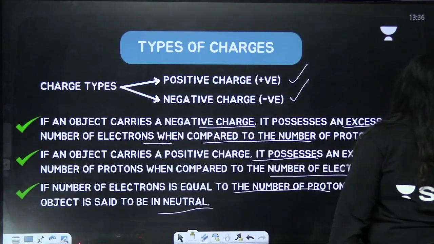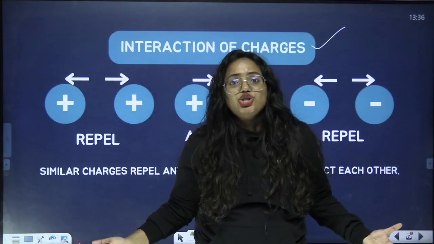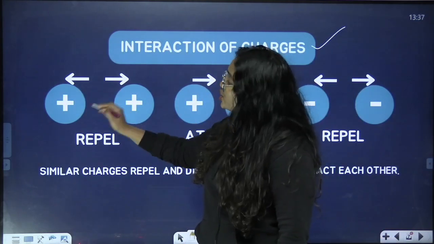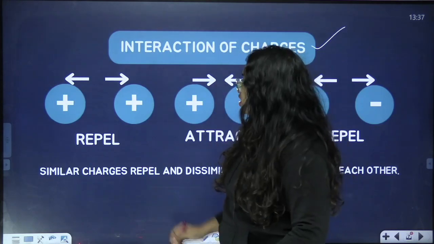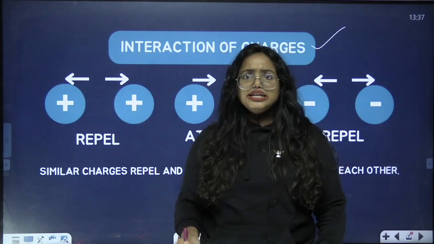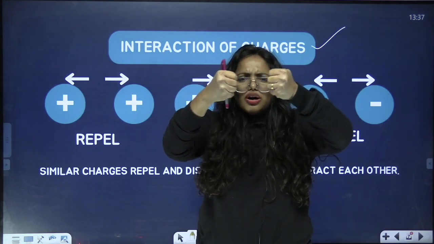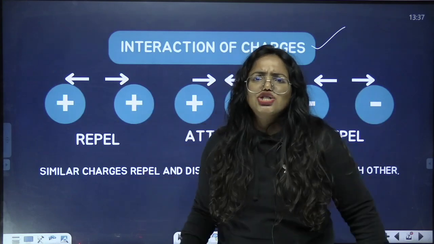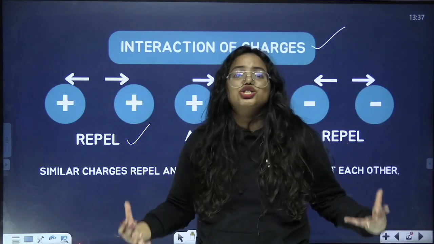Now we are diving into the next one. It's all about the interaction of charges, how they behave with each other. Let's discuss that. In the first scenario, I have considered two positive charges. That means they are similar charges. Both of them are positively charged. If I try to make them close, I can't. They are just moving away from each other. That means they repel because they are similar charges.